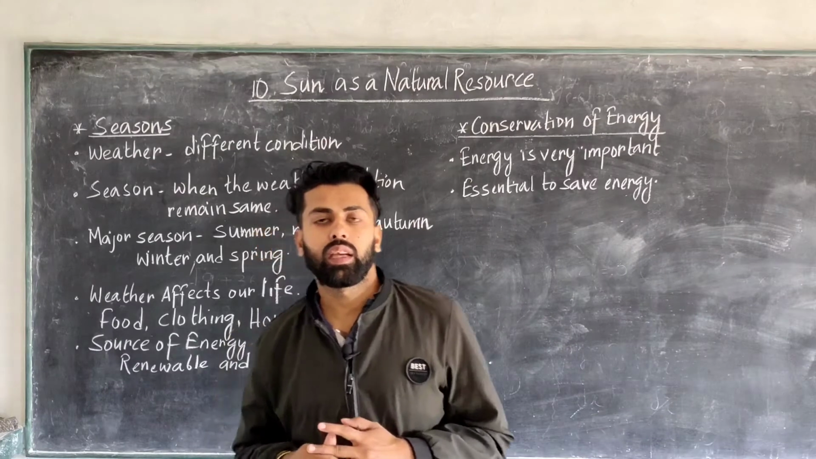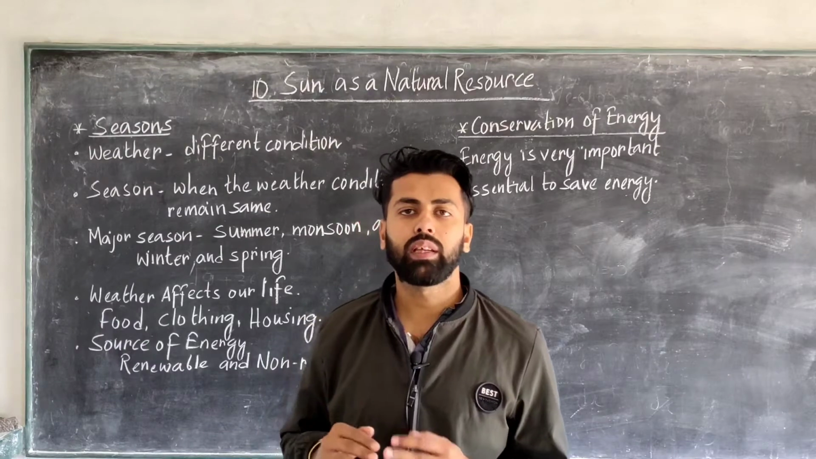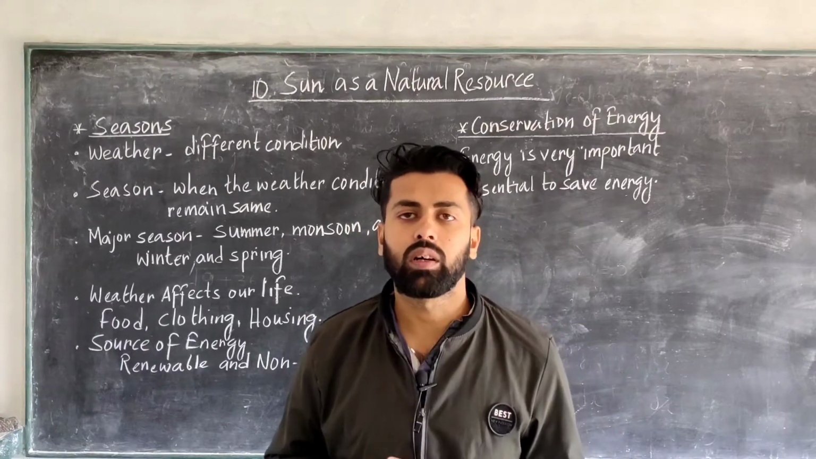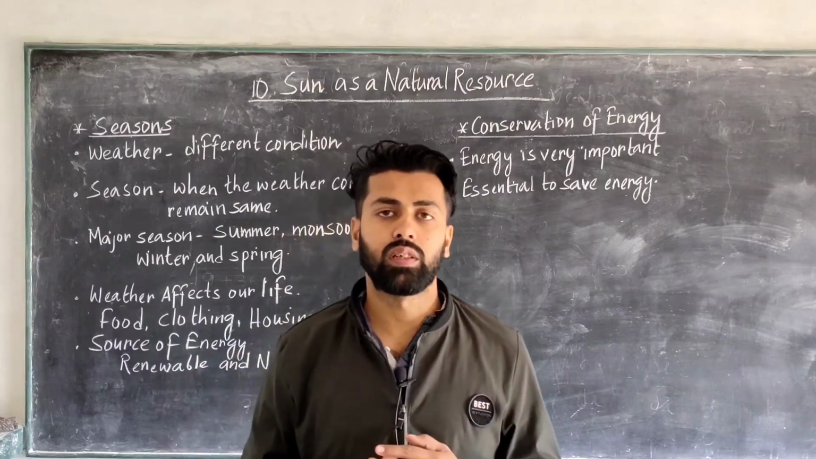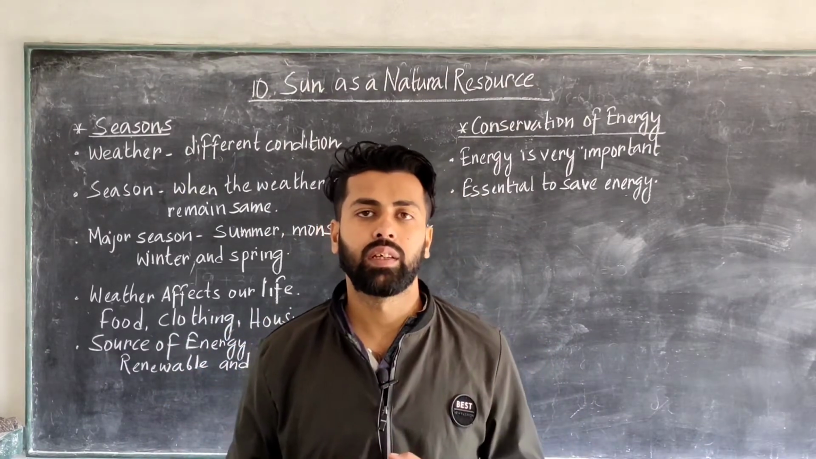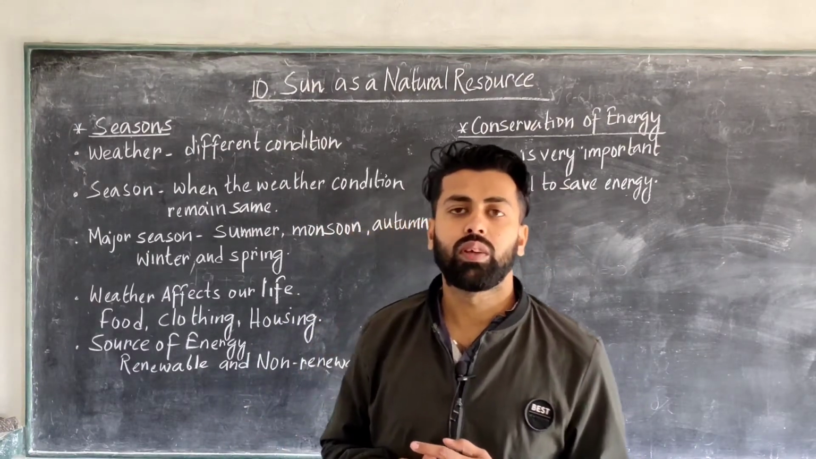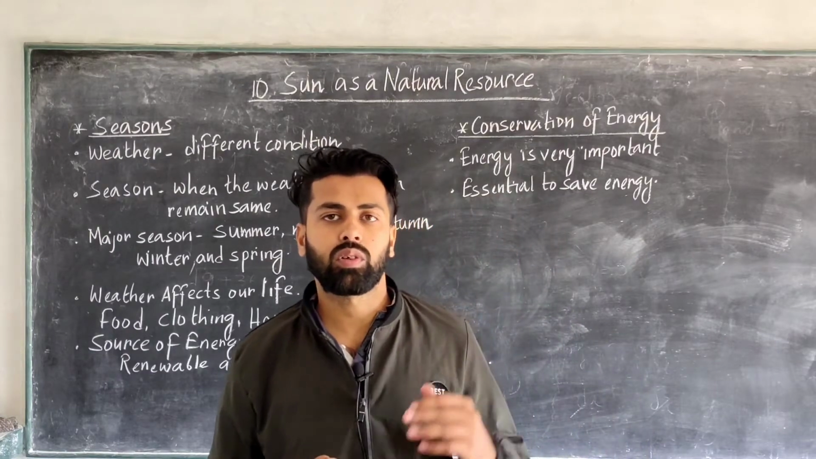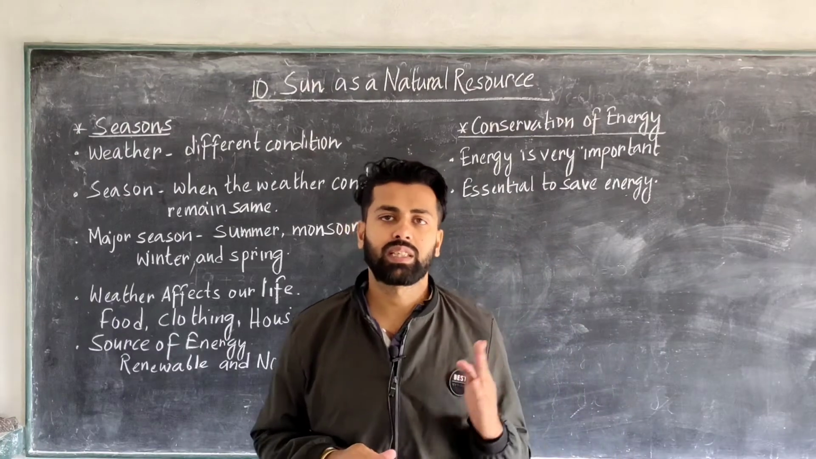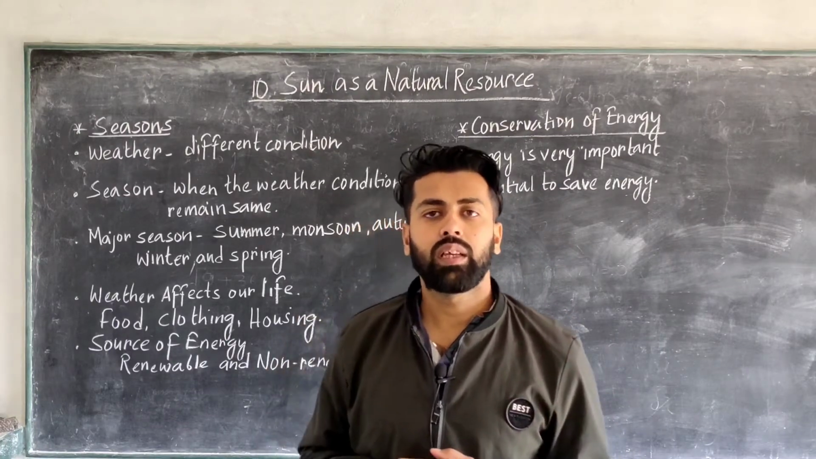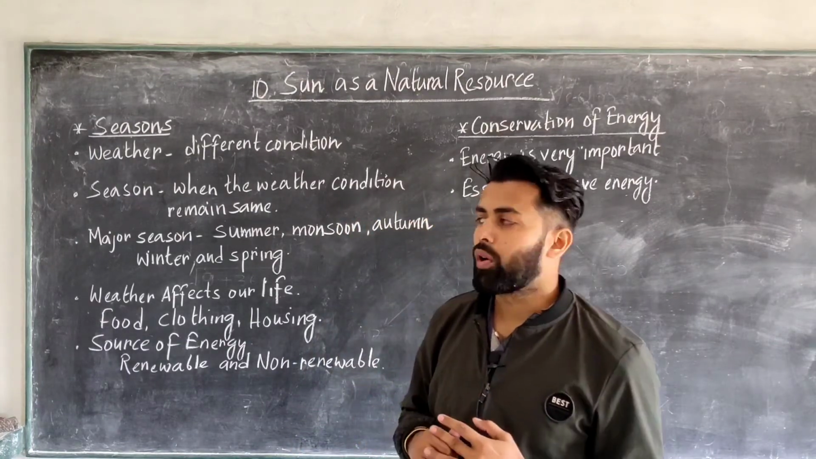The morning and the evening are cooler than afternoons. Why does it happen? Because in the morning the sun is a little far from the earth, in a slanting direction, and in the afternoon the sun comes straight over our head. At 12 noon you feel very hot because the sun is over our head, but in the morning and in the evening it is slanting in direction. That's why it is cooler in the morning and evening.